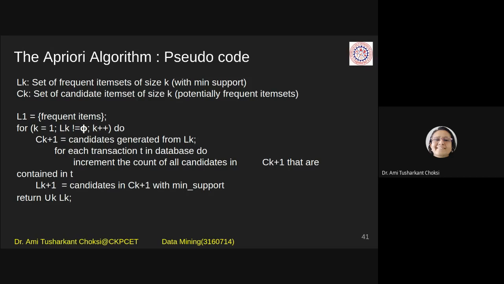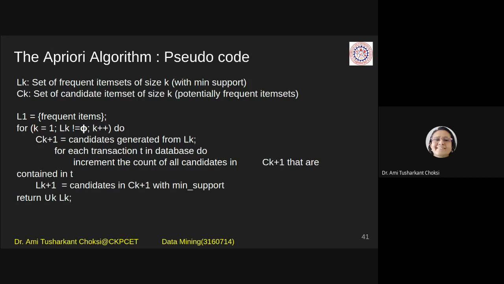But what we do is consider the count, and we check the support count of that particular item or item set. At the first level, it is a 1 item set, when we have individual items.